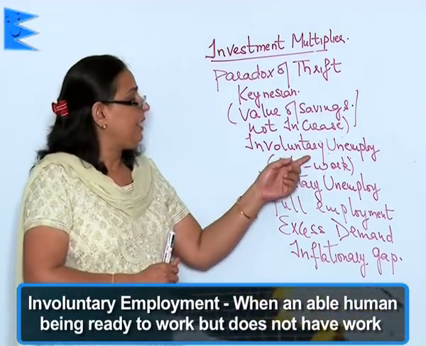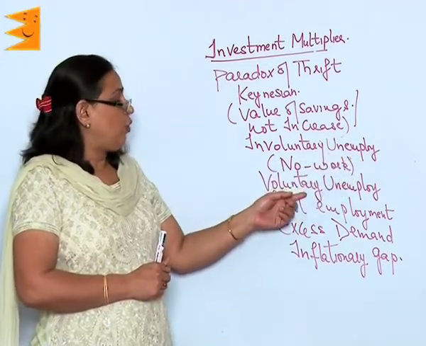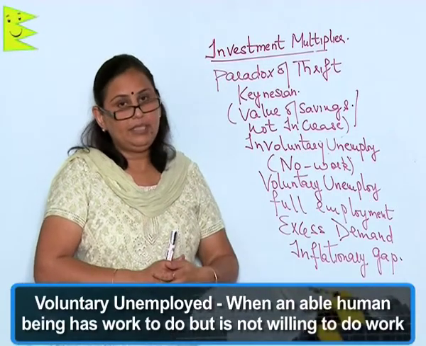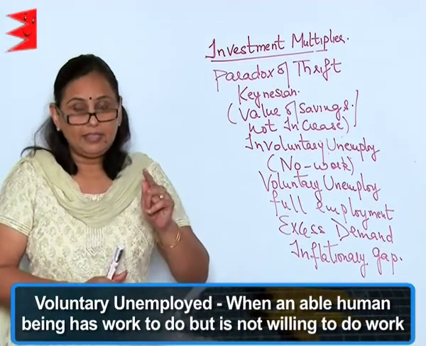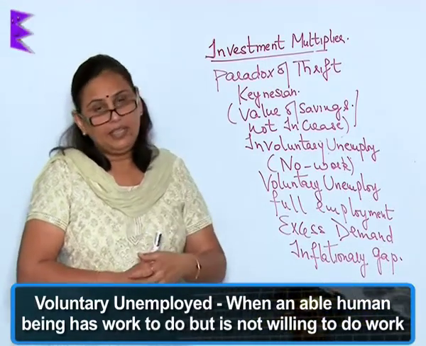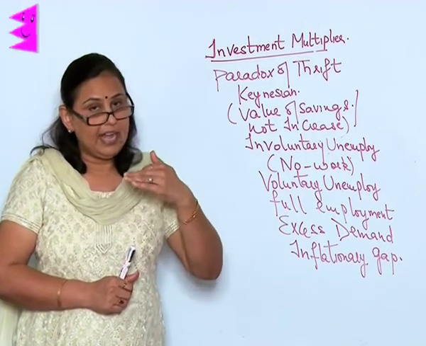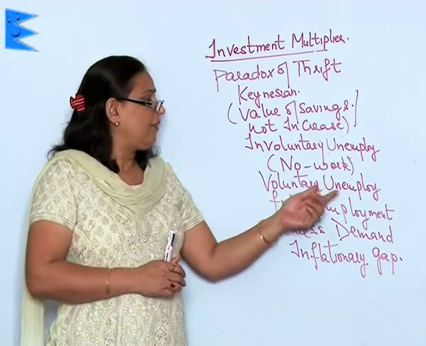But there is also voluntary unemployment, when an able-bodied person has work to do but is not willing to do it at the wages that he is getting. That is, he is not interested in work at the wages he is getting, then that is voluntary unemployment.